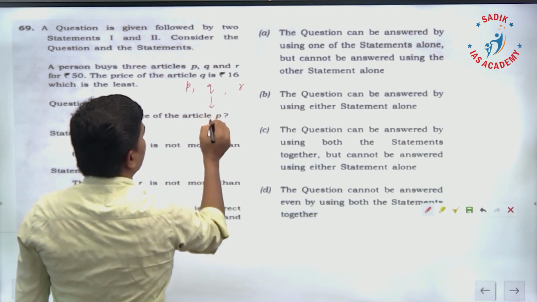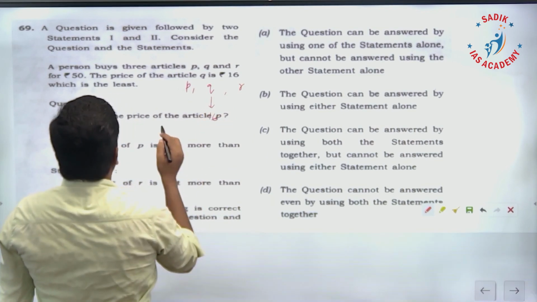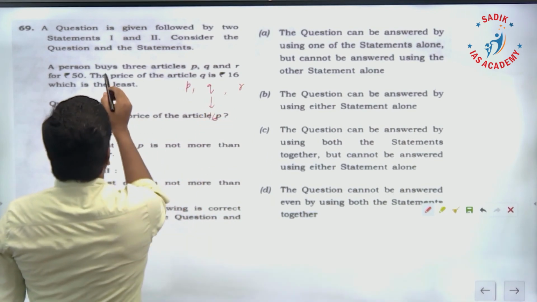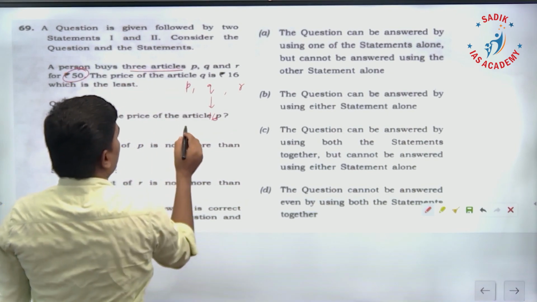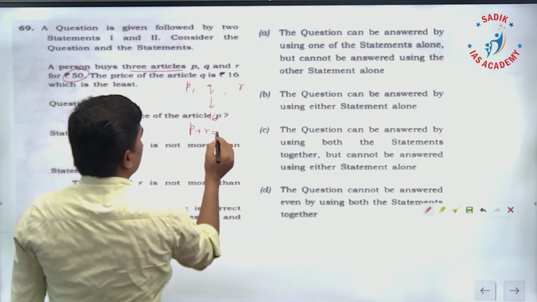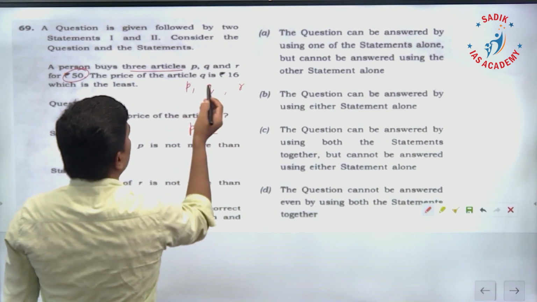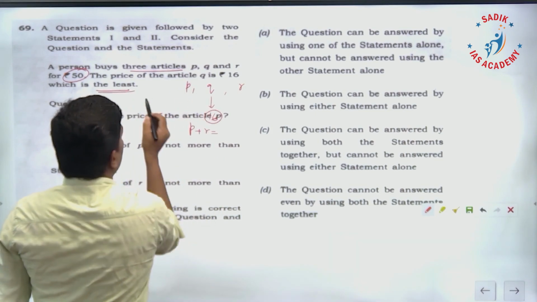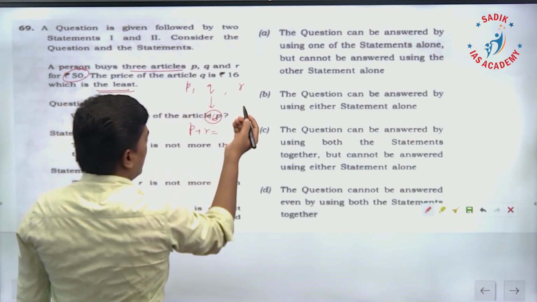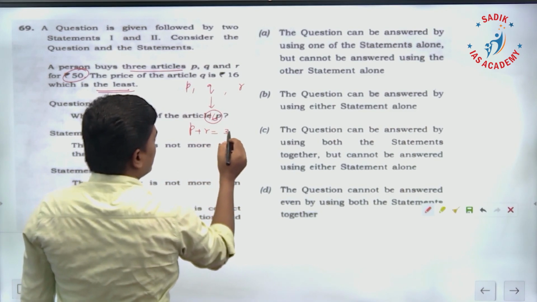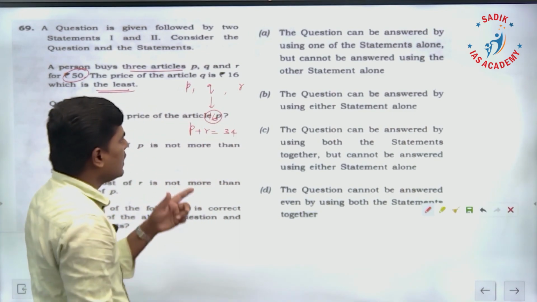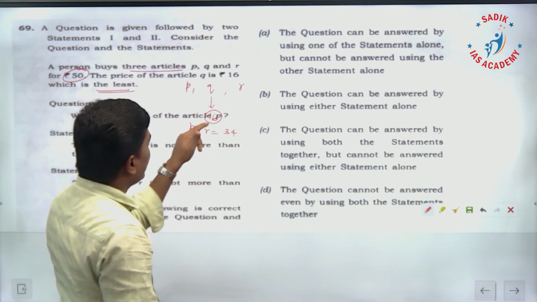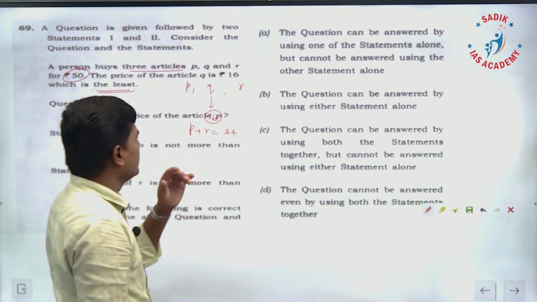Q is 16 rupees, and the sum of the 3 articles' cost is 50. That means the remaining P plus R cost is 50 minus 16, that is 34. 16 is the least value, so P and R are both greater than 16.